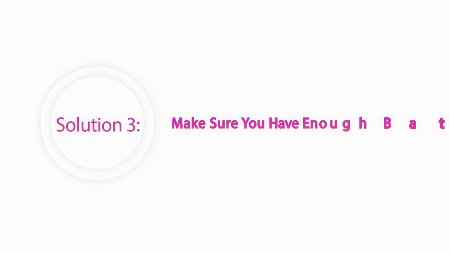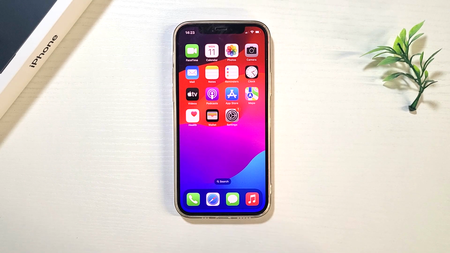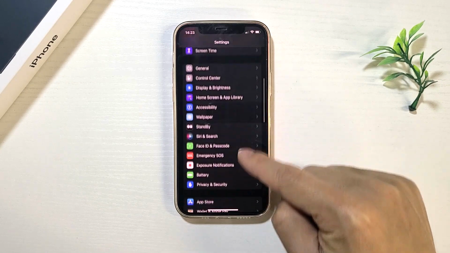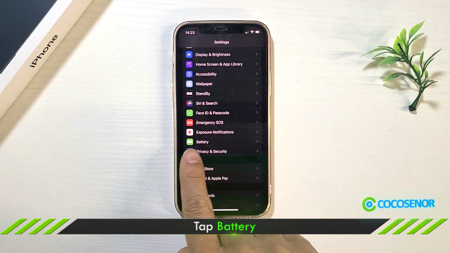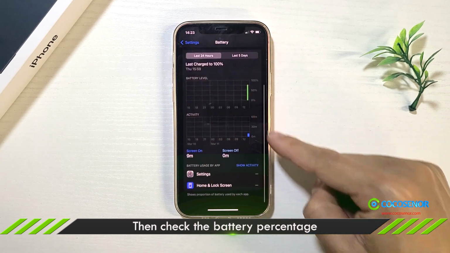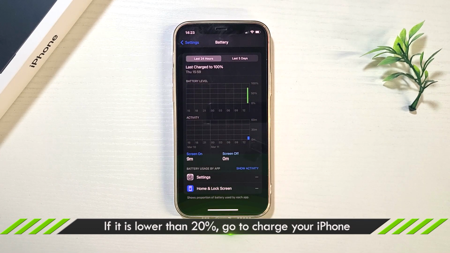Solution 3: make sure you have enough battery. Tap Settings. Tap Battery. Then check the battery percentage. If it is lower than 20%, go to charge your iPhone.